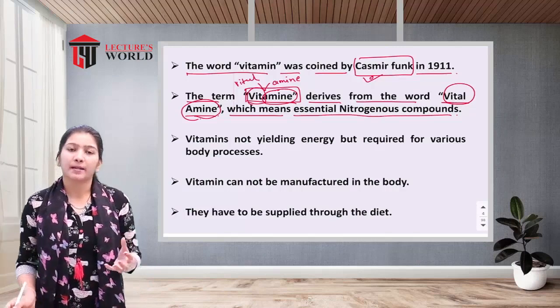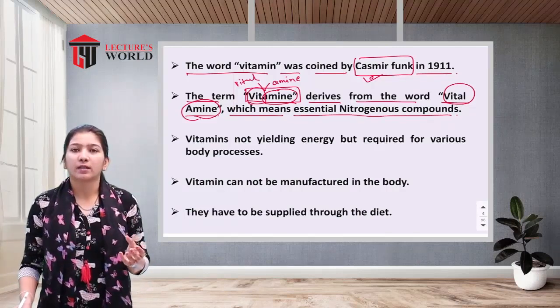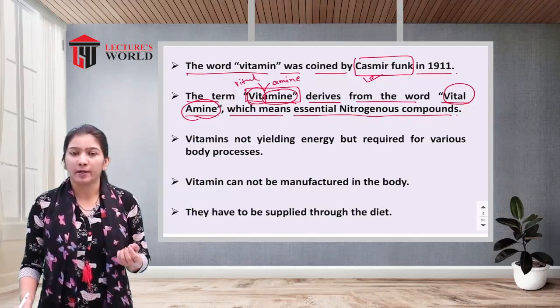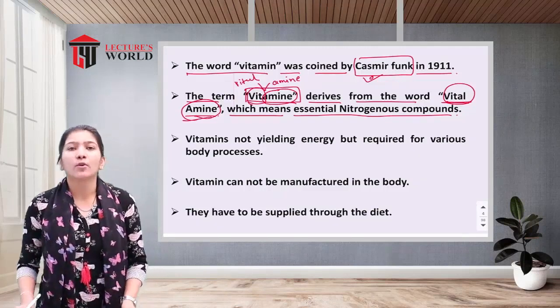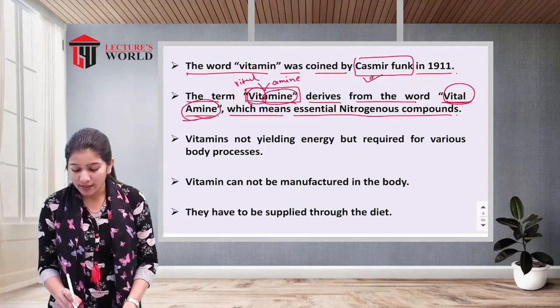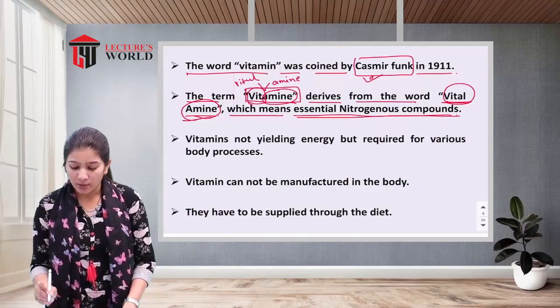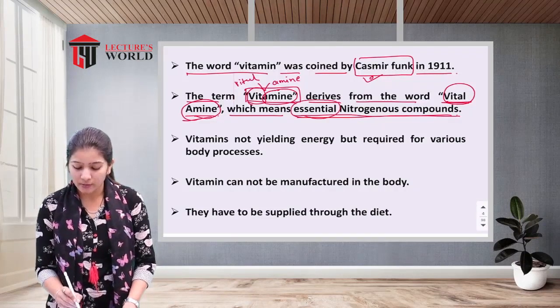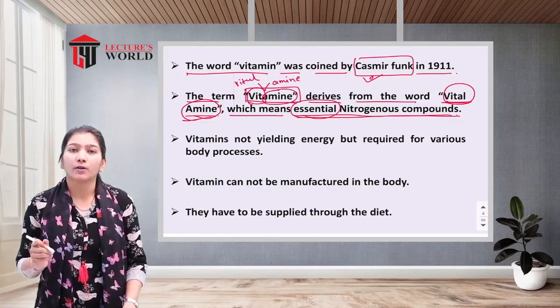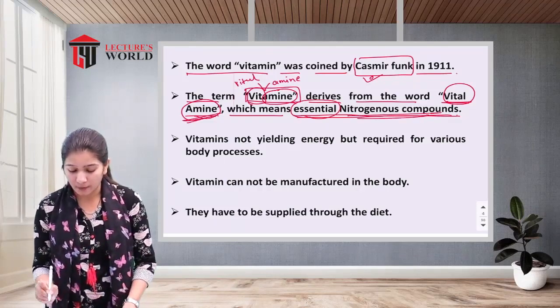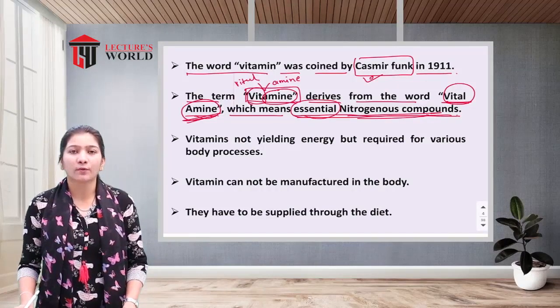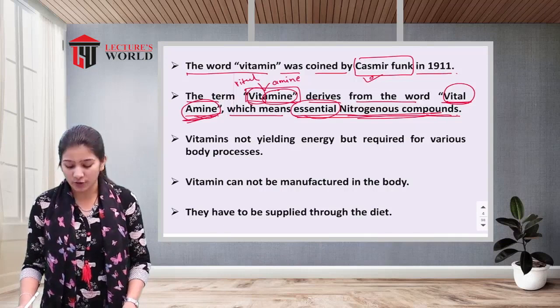Amine means a compound containing nitrogen. Vital means important or essential, and amine is a nitrogenous compound. So it is made up of two words, vital amines: vital means essential, and amine means nitrogenous compound.